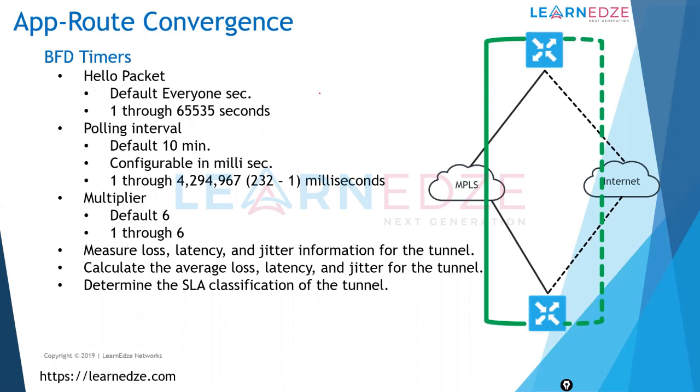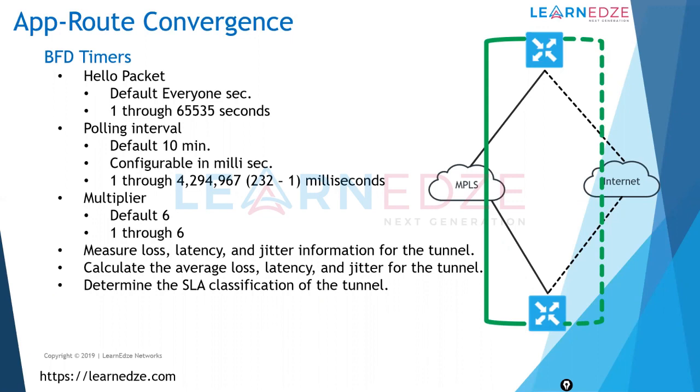So every second it sends and calculates the latency and the packet loss, and up to 10 minutes it calculates and averages it out. Whatever average value we receive within that 10 minutes, we put in the multiplier bucket. So we have 6 buckets here.